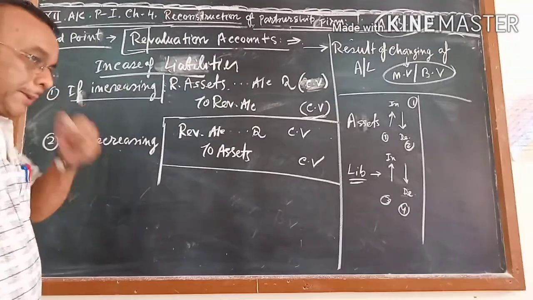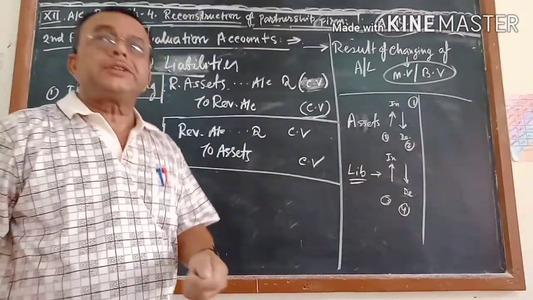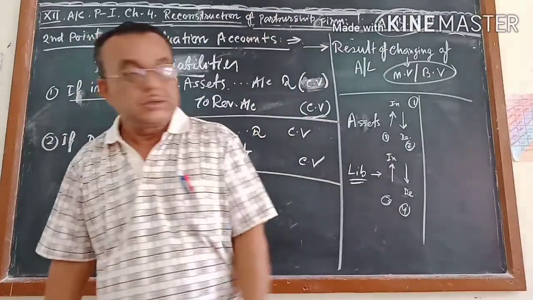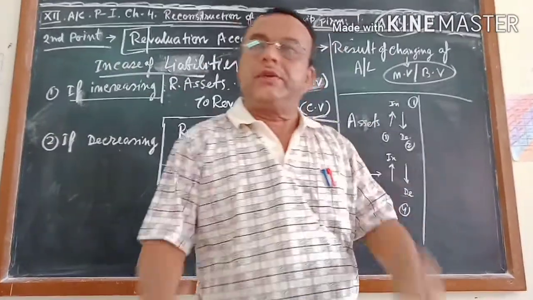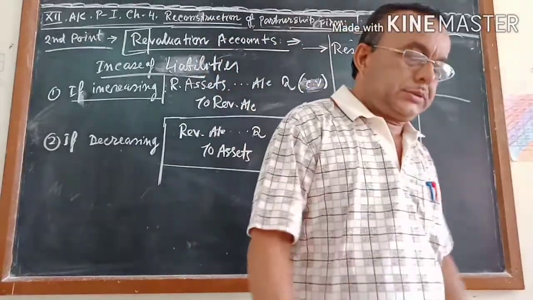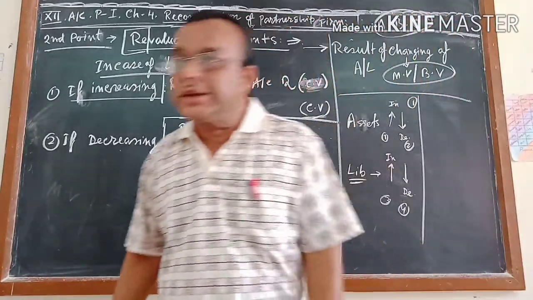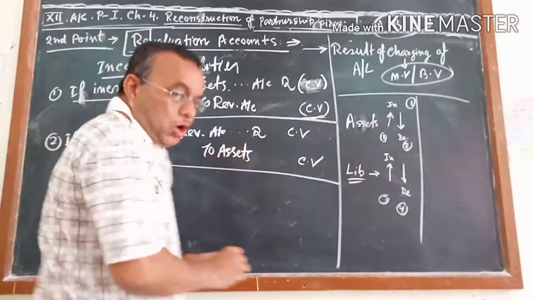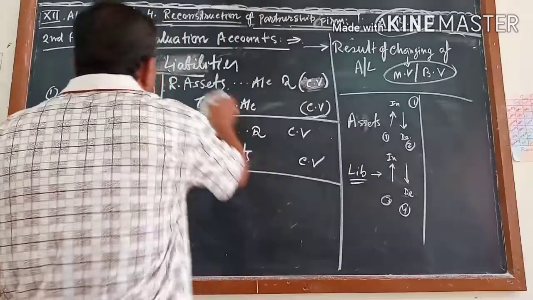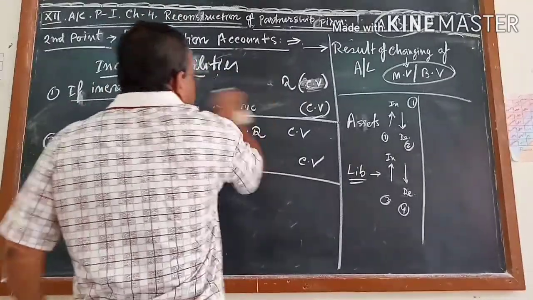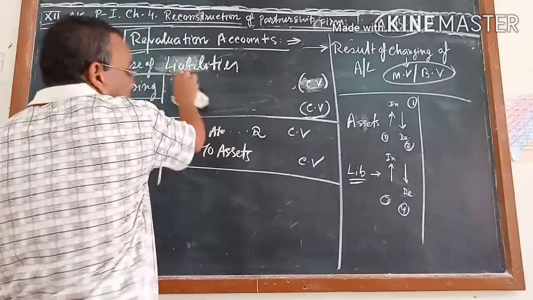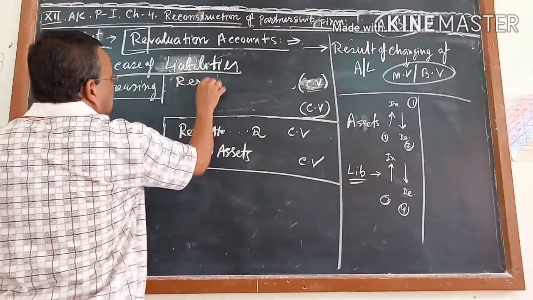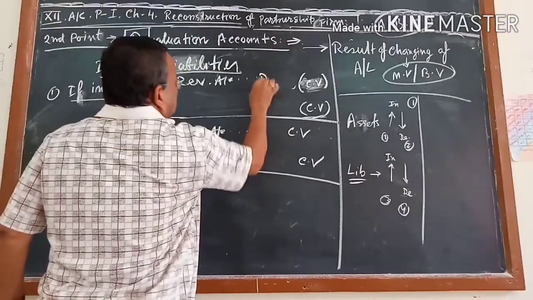Liability is increasing. If liability is increasing, does the liability account have a debit balance or a credit balance? Liability is always a credit balance. Assets are always a debit balance. If liability is increasing, the credit balance will increase. So here the credit balance will increase, which means the liabilities account will be credited. So here we write revaluation account debit.